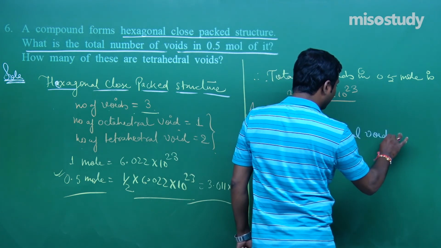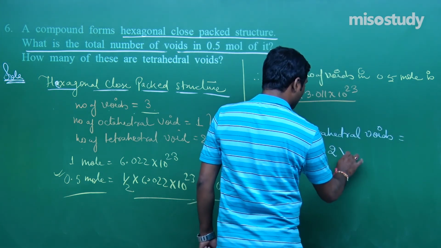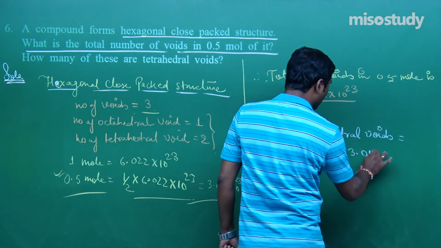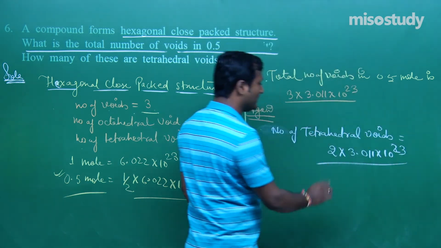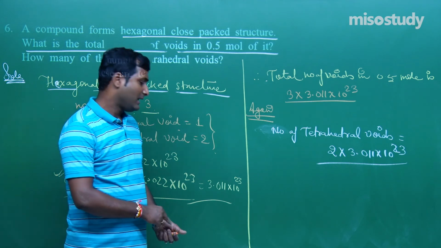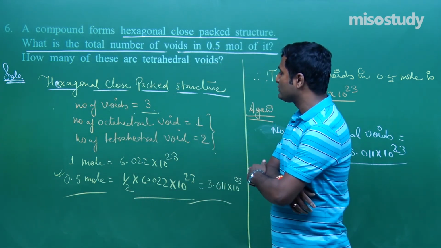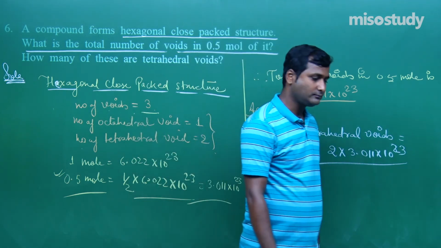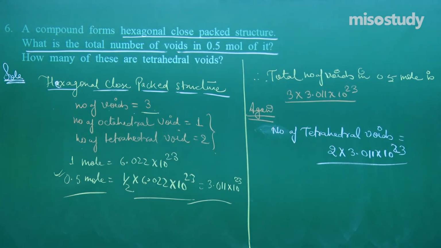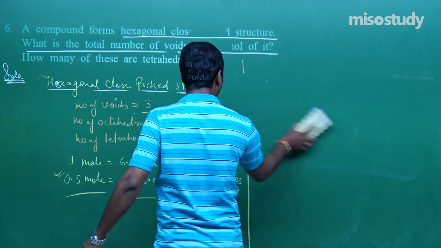The number of tetrahedral voids is 2 × 3.011 × 10^23. This is the answer, and it will definitely help you a lot. I am giving you a few seconds to note this answer. I think you have noted it down. Let's move to the next question.